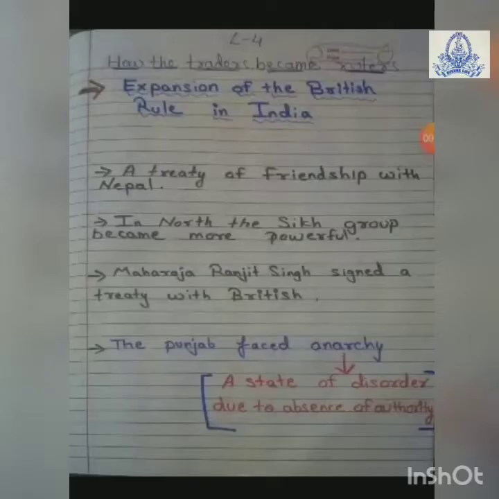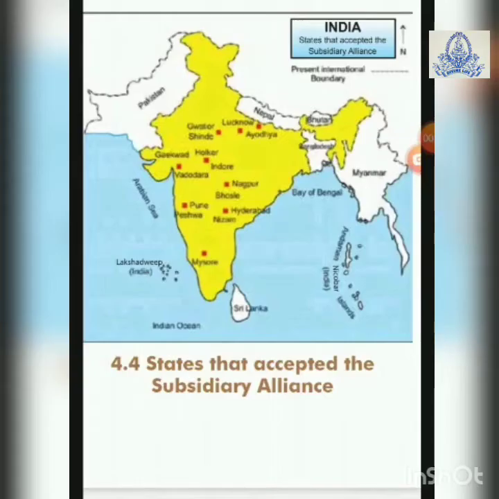Students, today we will take the topic of expansion of the British rule in India. Already we understood that due to the subsidiary alliance, most of the parts came under the control of the British. We can see this from this map also. Okay, so these were the states who accepted the subsidiary alliance.